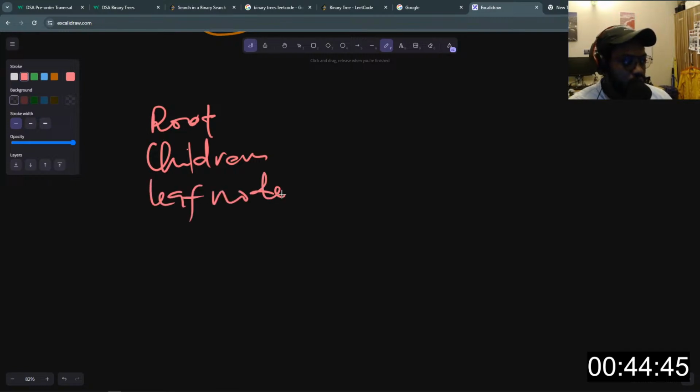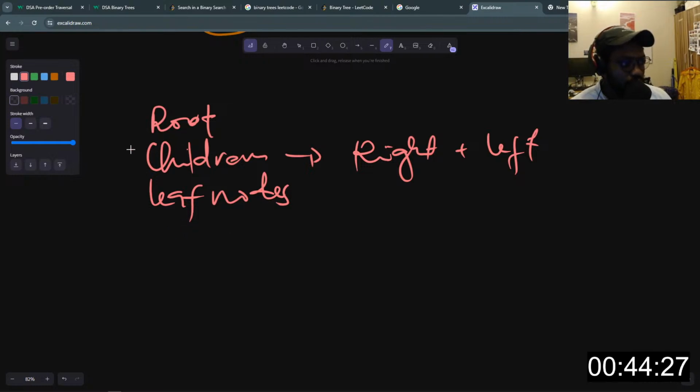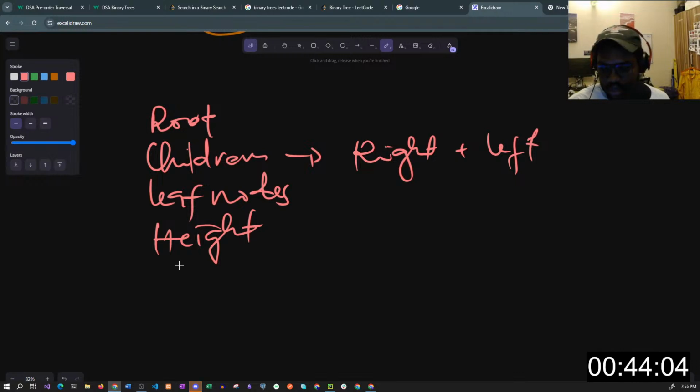What else do we have? Within the children, we can have the right child and the left child, so I'll just put right and left. We have leaf nodes, child nodes, left and right children. A child node can be a parent node if it has child nodes. We have the height of the tree. The height of the tree is basically the distance.